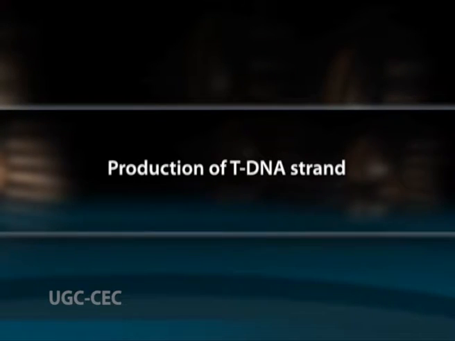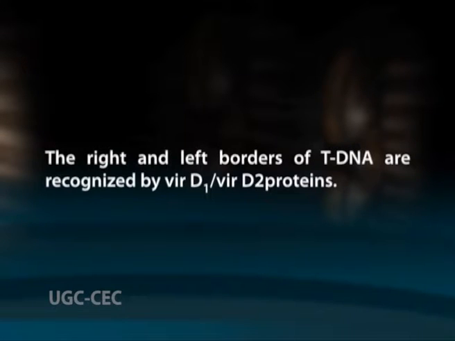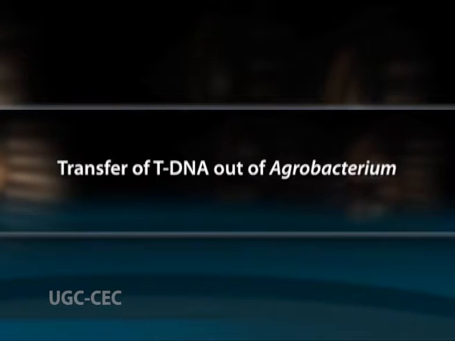Production of tDNA strand. The right and left borders of tDNA are recognized by Vir-D1 and Vir-D2 proteins. These proteins are involved in the production of single-stranded tDNA or ssDNA, its protection and export to plant cells. The ssTDNA gets attached to Vir-D2. Transfer of tDNA out of Agrobacterium. The single-stranded tDNA Vir-D2 complex in association with Vir-G is exported from the bacterial cell. Vir-B products form the transport apparatus.